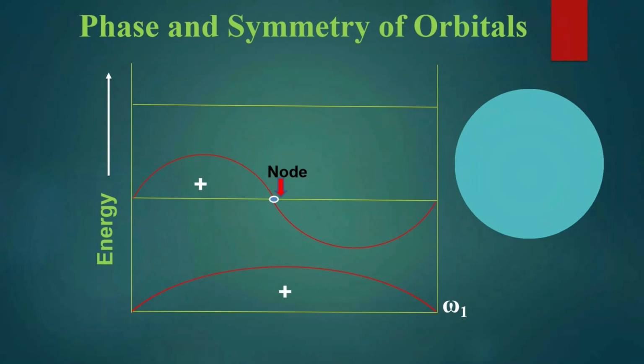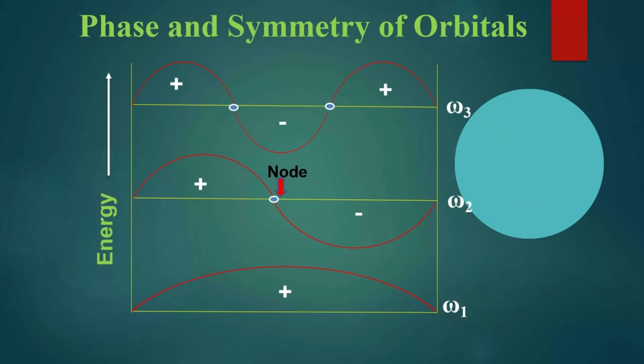This can be another phase, represented as psi 2. Similarly, it can have one phase, a second phase and a third phase, which is represented as psi 3.